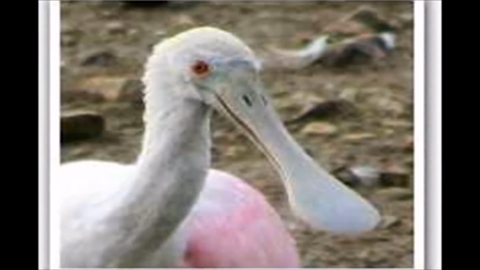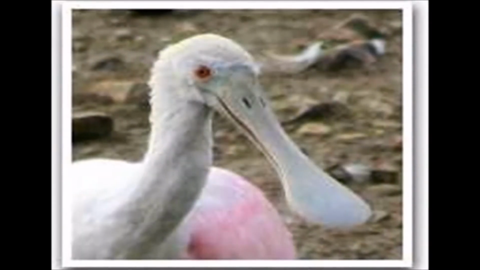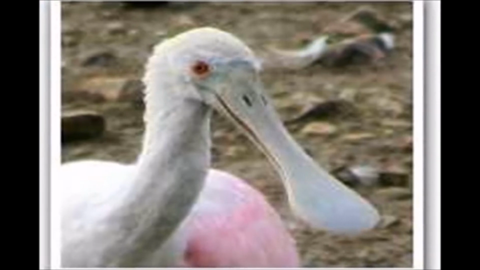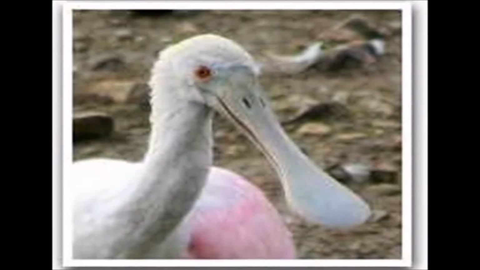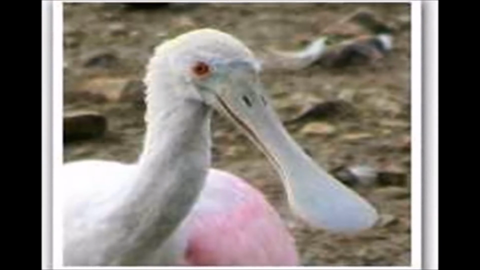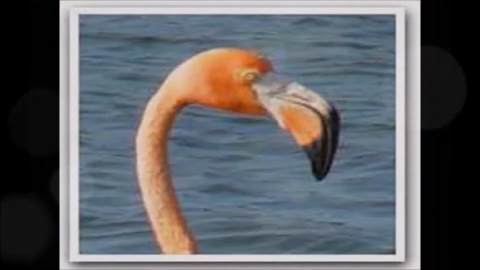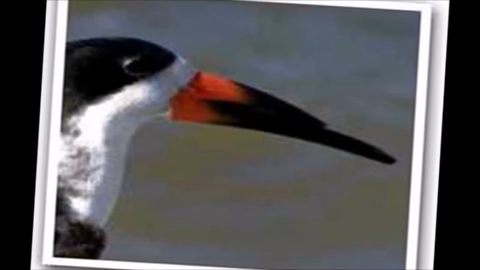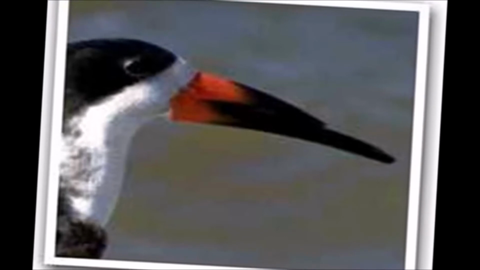Spoonbill. Long flat bill, at the tip like a spoon. Uses it like a shovel, sweeping back and forth in waters to shovel for small fish and crustaceans from mud and water. Flamingo, short down curved bill for separating mud and water from shellfish and algae which it eats, uses its beak upside down. Skimmer, large bill with lower jaw longer than the upper, uses bill to scoop fish from the water.